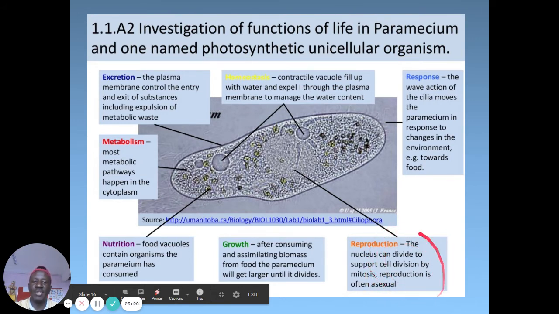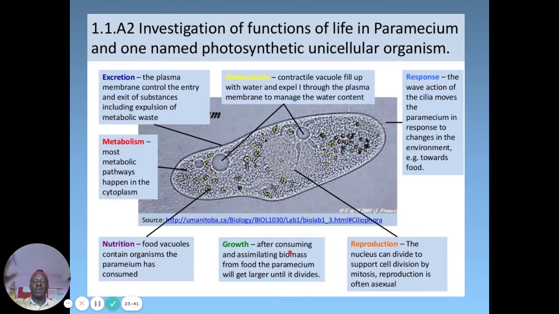That asexual reproduction type is what we call binary fission, where one cell divides to give rise to two cells. And then growth: it's consuming, assimilating biomass and food, and the paramecium will get larger. With growth, there is no multiplication of cells. Instead, it just increases in bulk through eating.